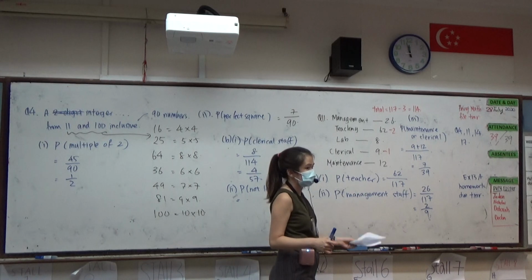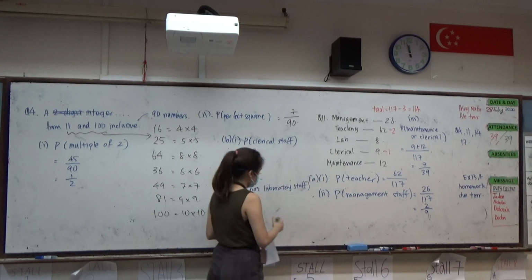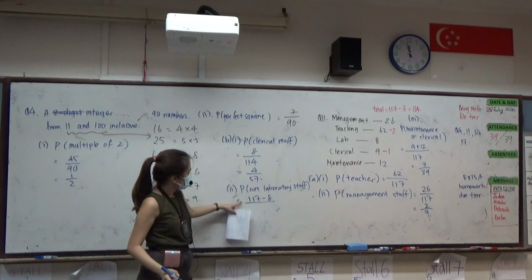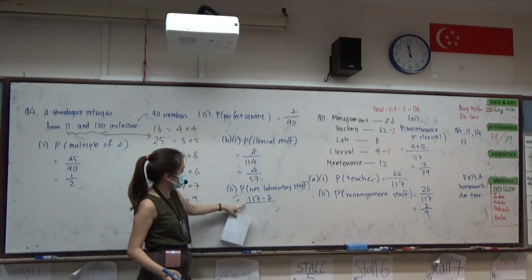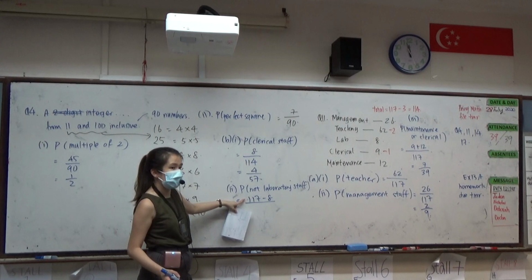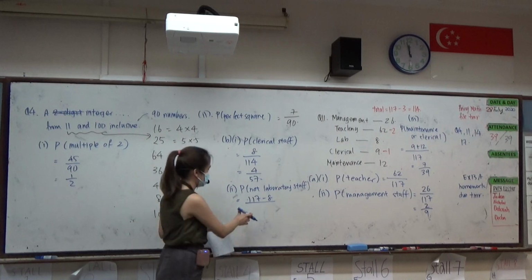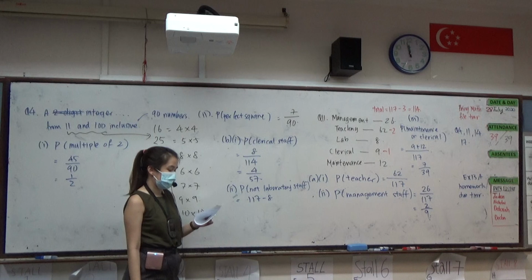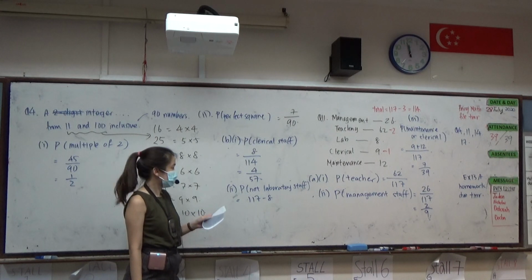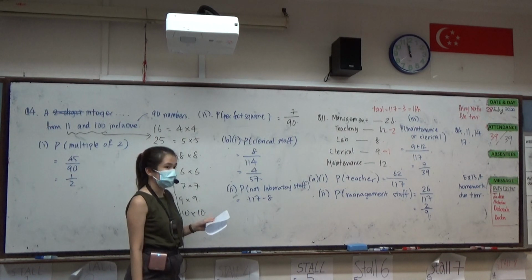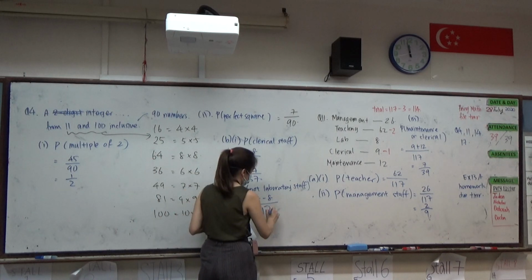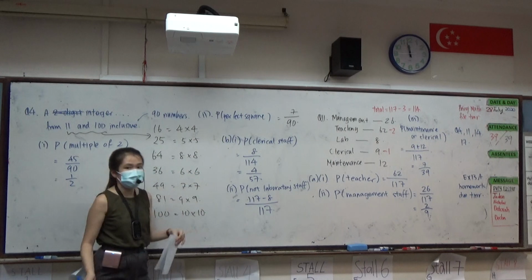Then the number of not laboratory staff is 117 minus 8, right? 117 minus 8 is 109. 109 over 117. Okay, so this is one way, yes, right?